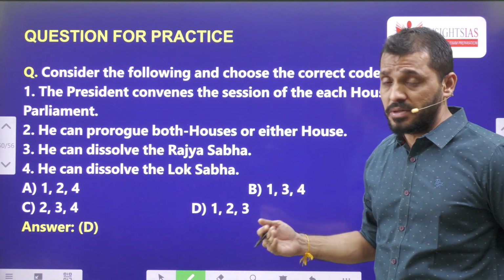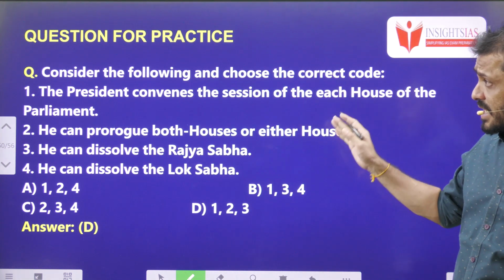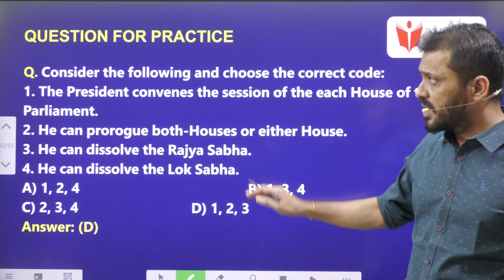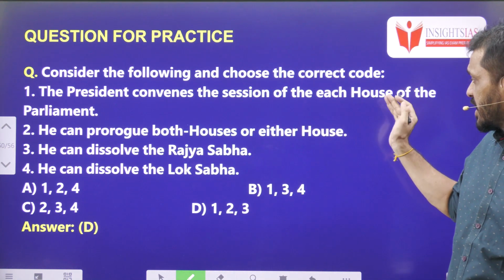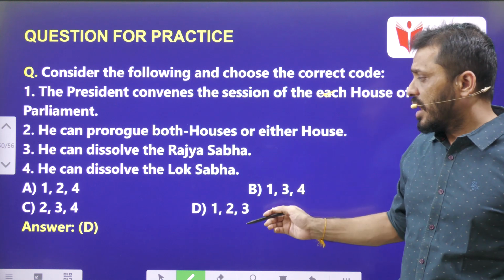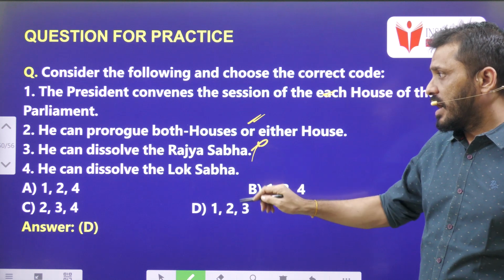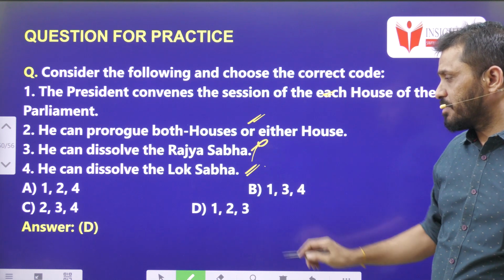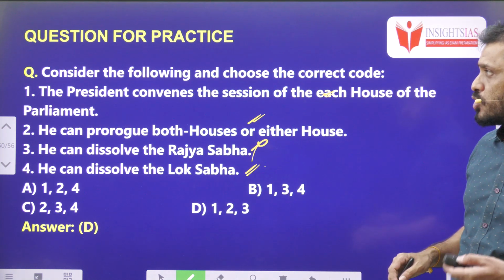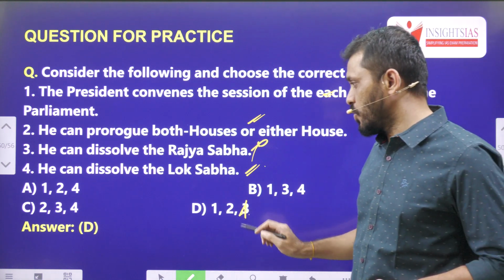Next, yesterday's video question. Consider the following and choose the correct code. Regarding this, the answer is D. That is, the President convenes the sessions of each house of Parliament, right? And he can prorogue. Of course, he cannot dissolve the Rajya Sabha, no. And he can dissolve the Lok Sabha on the advice of the Council of Ministers, yes. So the answer is 1, 2, 4. The correct statement is 1, 2, 4.